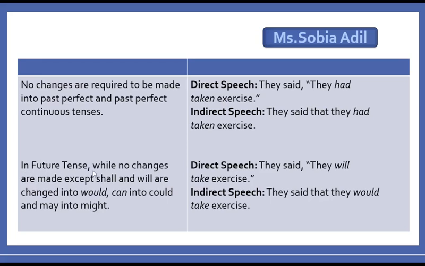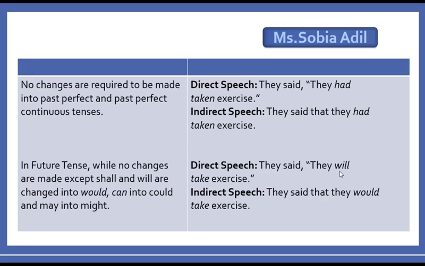Alright, in future tense, no changes are made except shall and will are changed into would, right? Can into could and may into might. So if the reported speech is a future tense, you will just change these verbs, right? आप इनको change करेंगे.